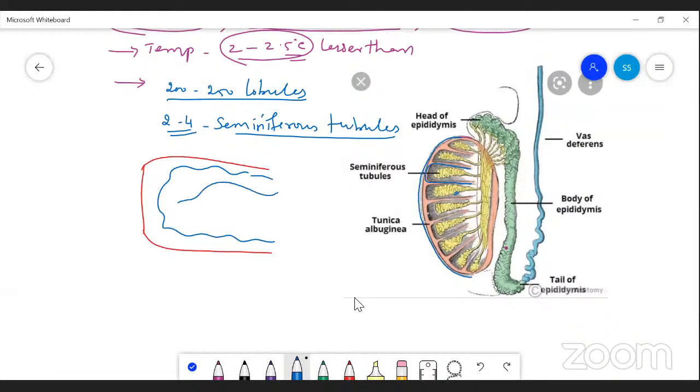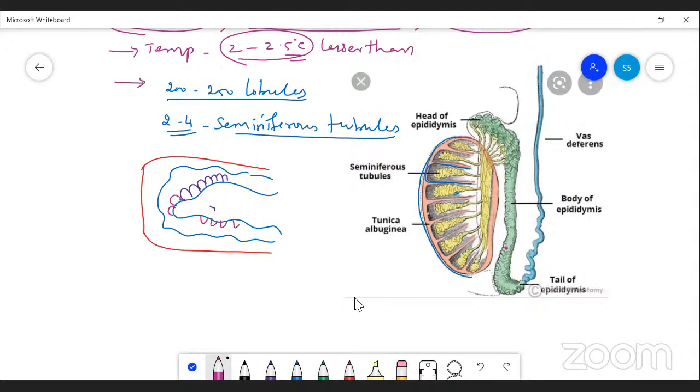Inside the seminiferous tubules, there is a special type of cell called germinal epithelium cells, and in between the germinal epithelium is another type of cell.